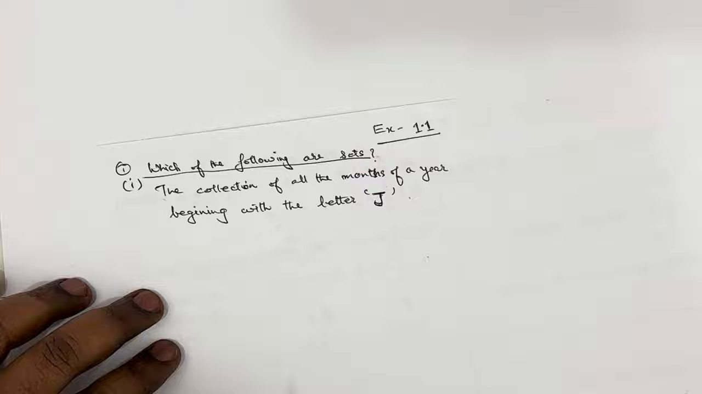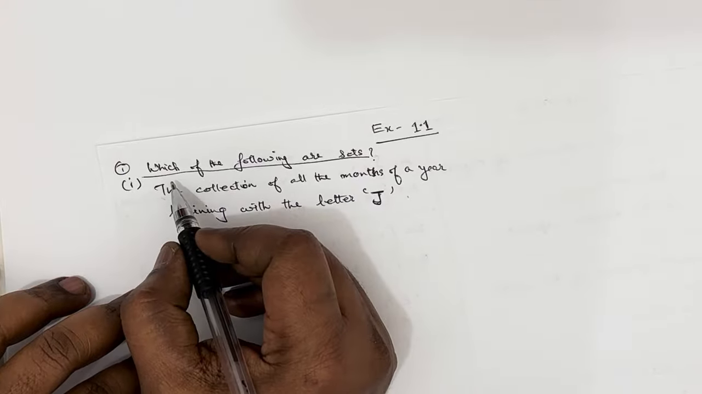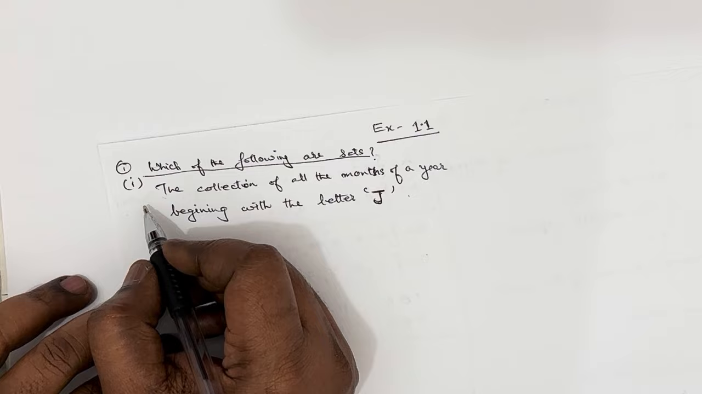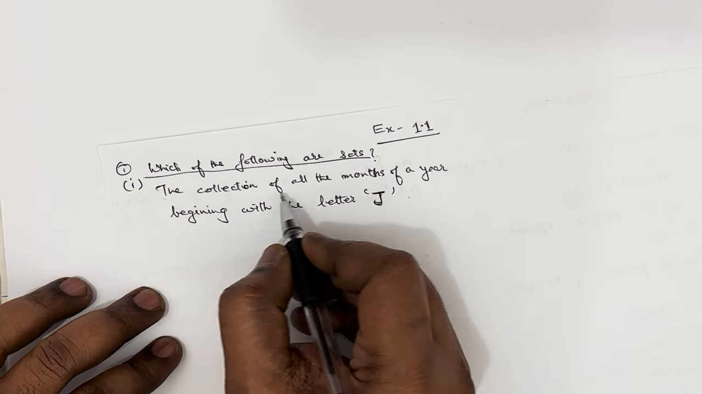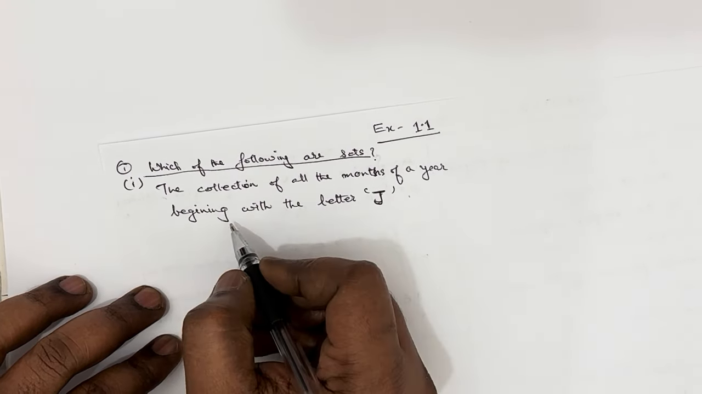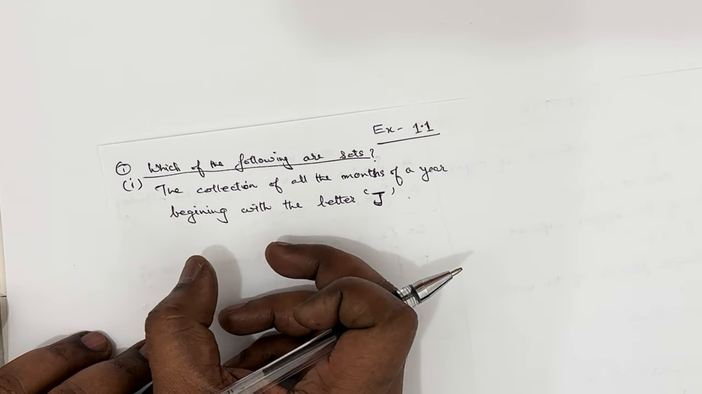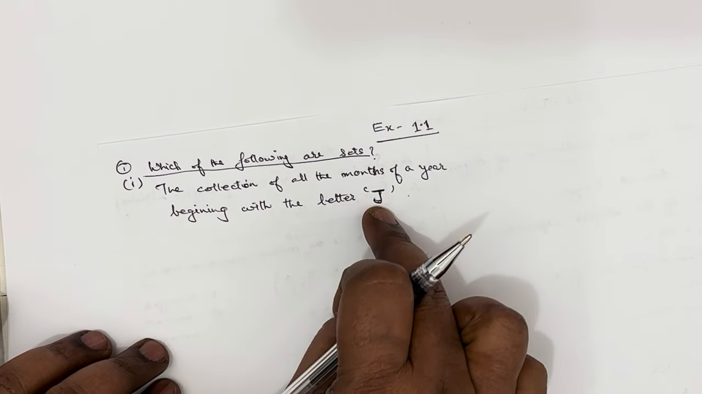Okay, now let's do the exercise 1.1. The first question: which of the following are sets? The first one is the collection of all the months of a year beginning with the letter J. So the months which begin with the letter J.